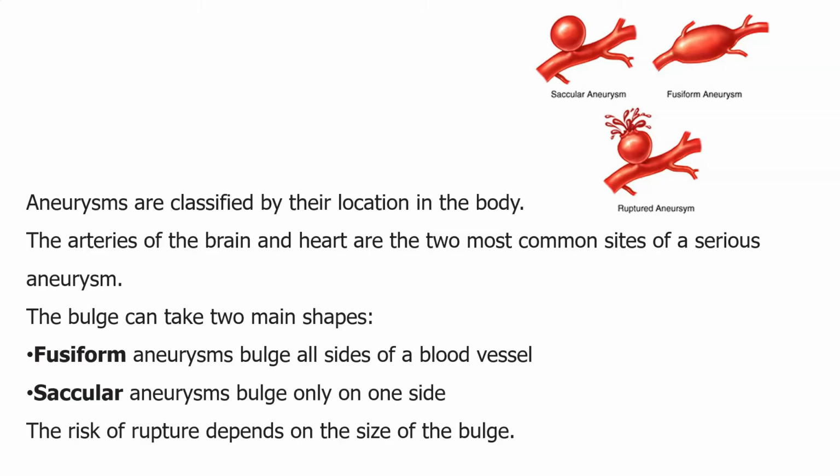Aneurysms are mainly classified based on their location in the body. The arteries of the brain as well as the heart are the two most common sites that result in an aneurysm. As we are discussing the shape, if it occurs all around the artery, it is called fusiform. If it occurs at one side of the artery, it is called a saccular aneurysm.